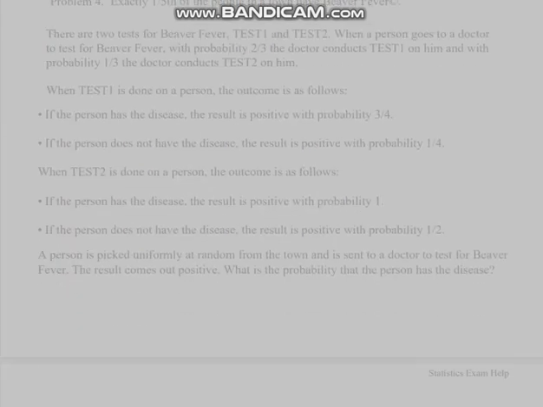Problem 4. Exactly 1/5 of the people in a town have beaver fever. There are 2 tests for beaver fever, test 1 and test 2. When a person goes to a doctor to test for beaver fever, with probability 2/3 the doctor conducts test 1 on him and with probability 1/3 the doctor conducts test 2 on him. When test 1 is done on a person, the outcome is as follows. If the person has the disease, the result is positive with probability 3/4. If the person does not have the disease, the result is positive with probability 1/4.